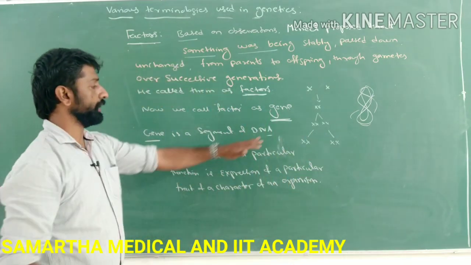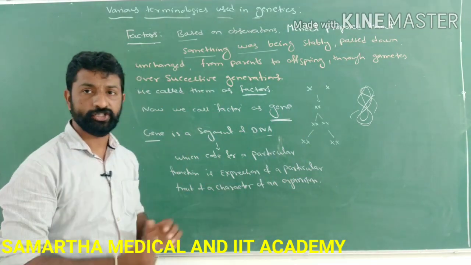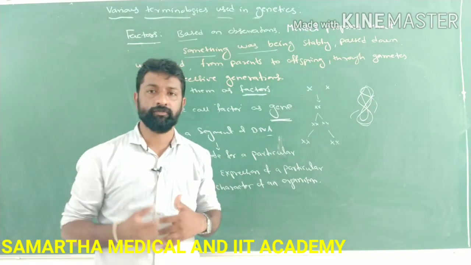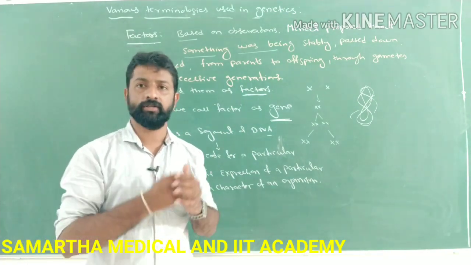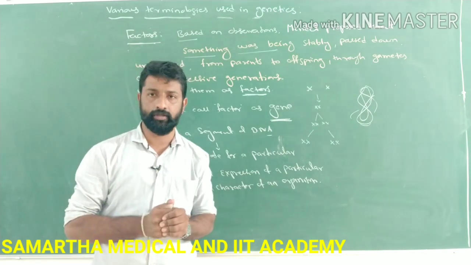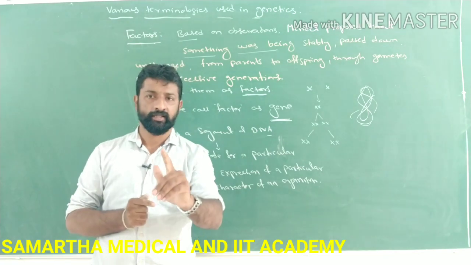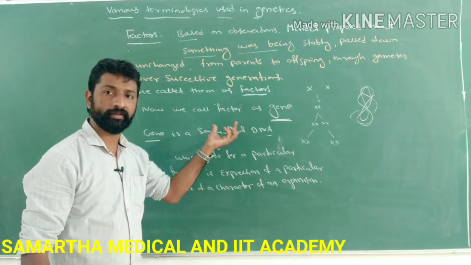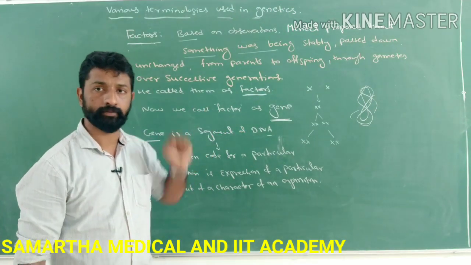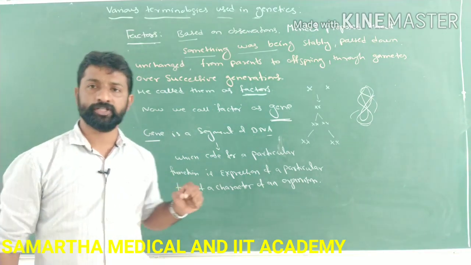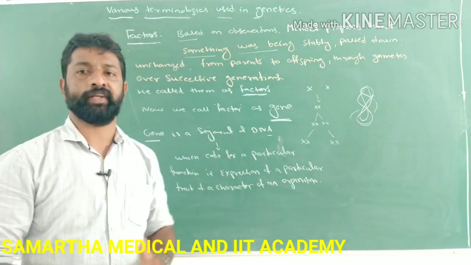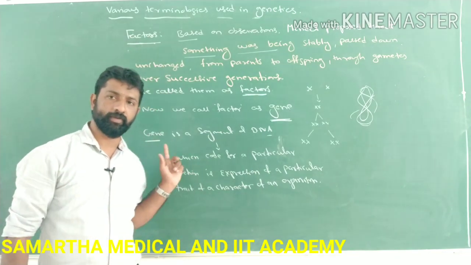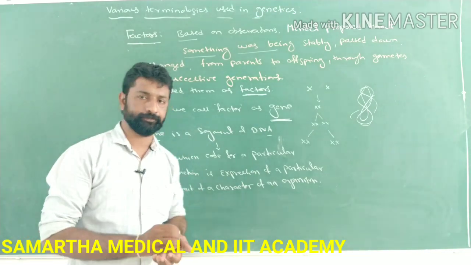Such a segment of DNA is called a gene. So what is responsible for the appearance or formation of a particular trait of a character in an organism is nothing but gene, the segment of the DNA where that information is hidden.